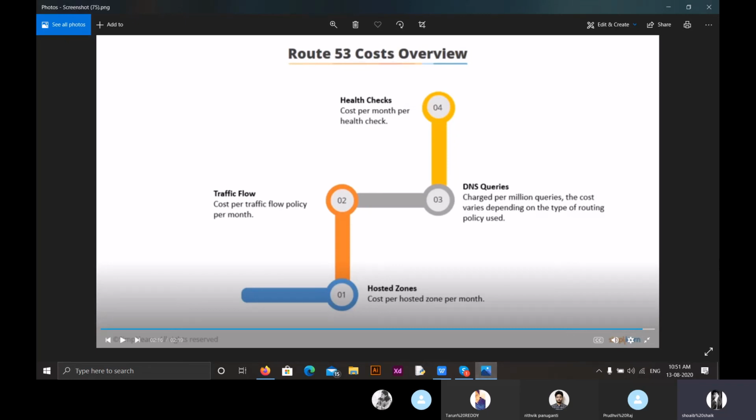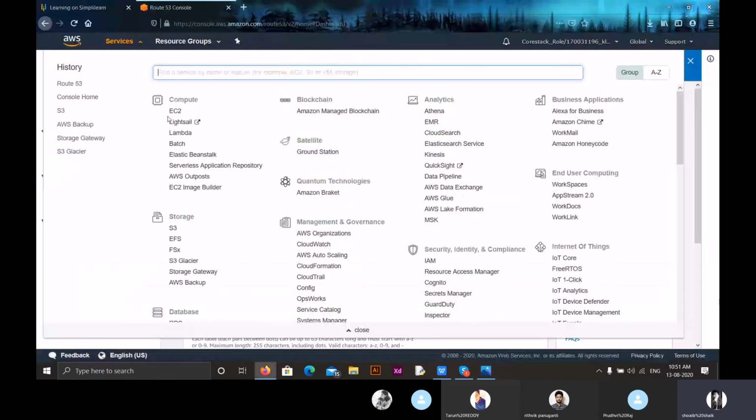So that's all about Route 53. We have completed this service called Route 53. So far we discussed many of the services: EC2, S3, VPC, Route 53. Tomorrow we'll be starting a new topic, IAM, Identity and Access Management.